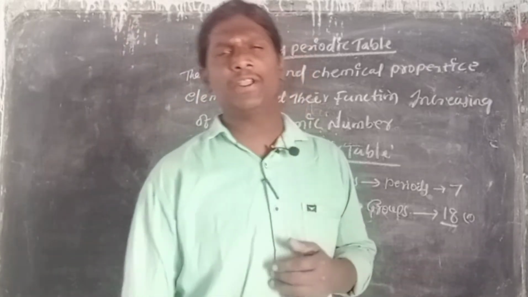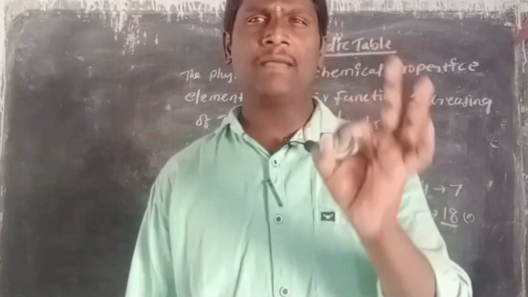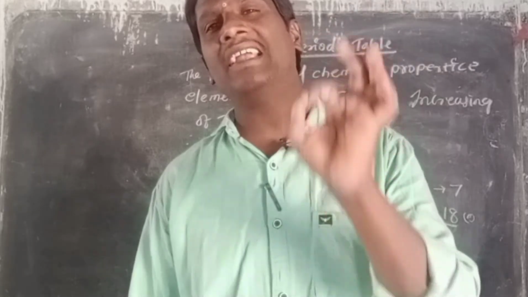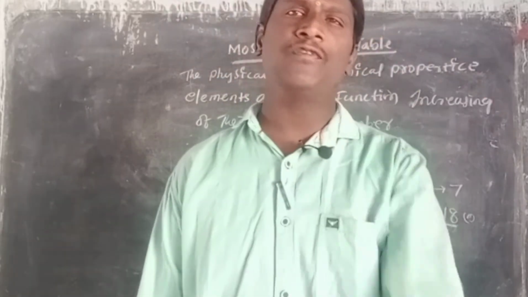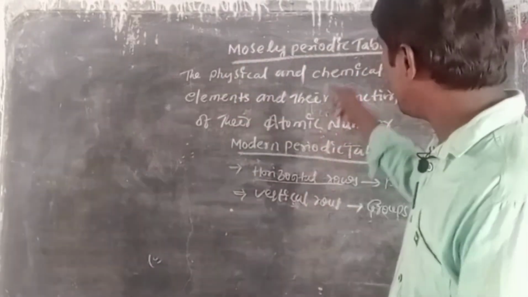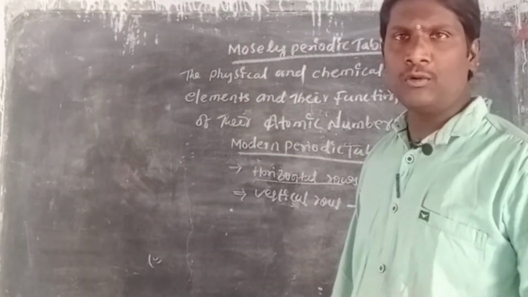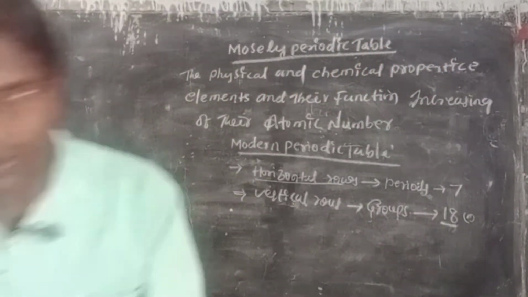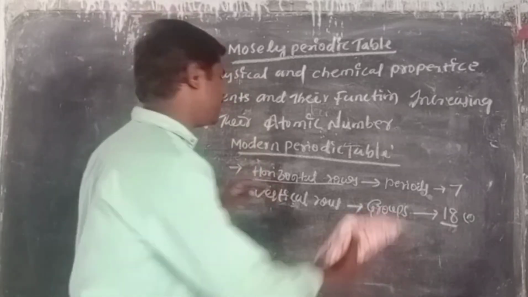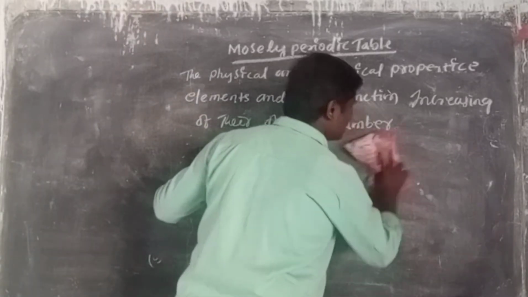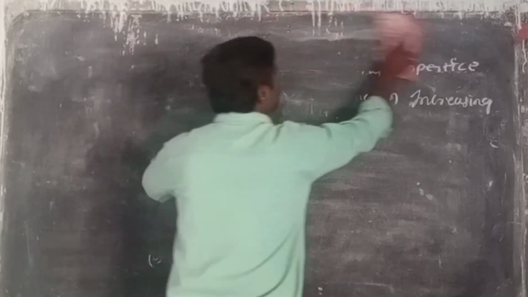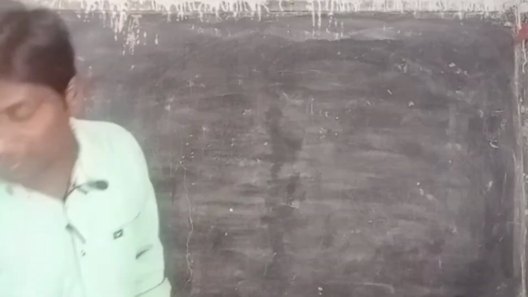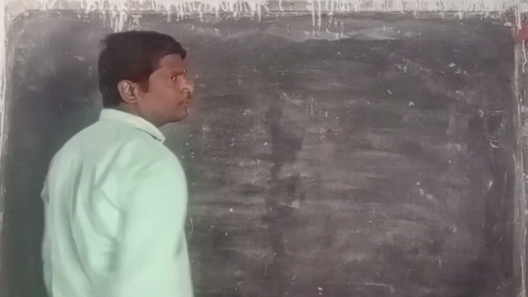What is meant by the modern periodic table? The arrangement of elements by their physical and chemical properties, in increasing order of atomic number and their electronic configuration, is called the modern periodic table. It is constructed based on the electronic configuration and atomic number of the elements. That is the main concept.